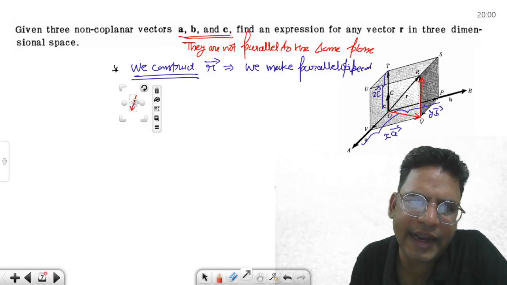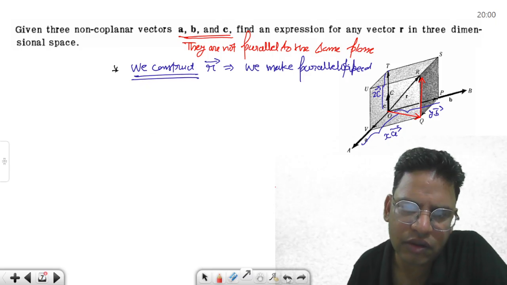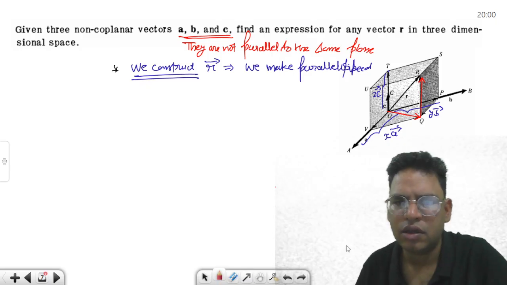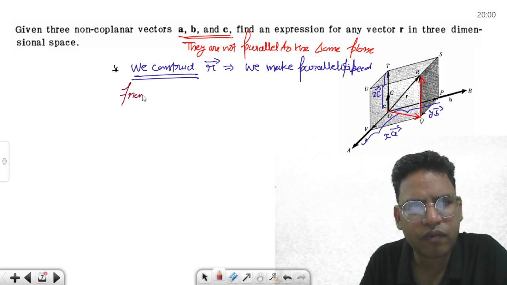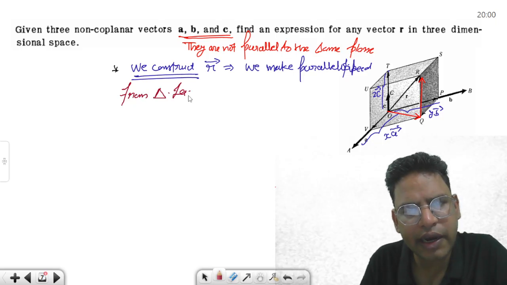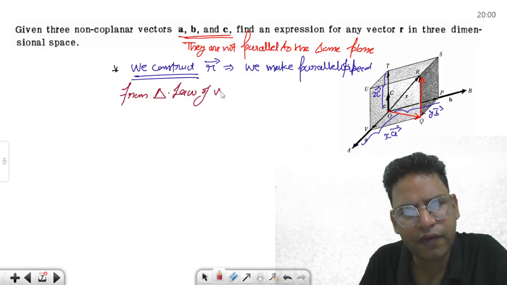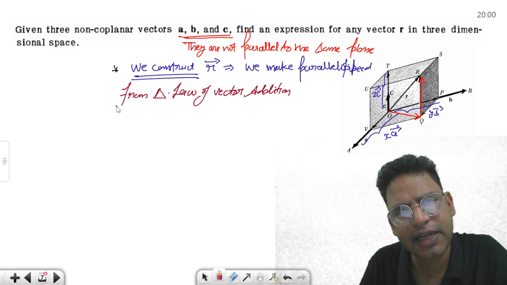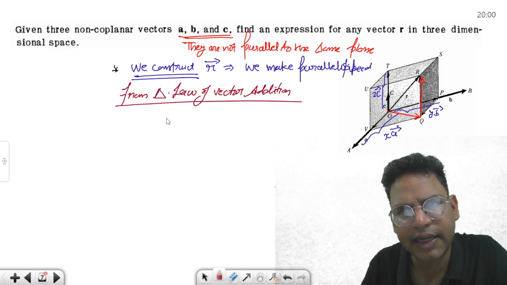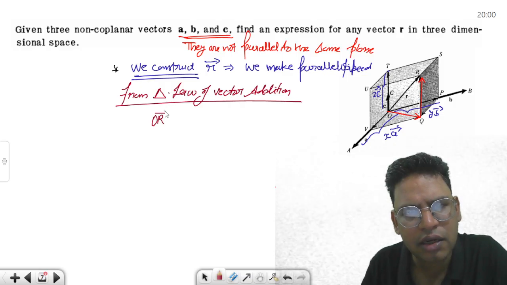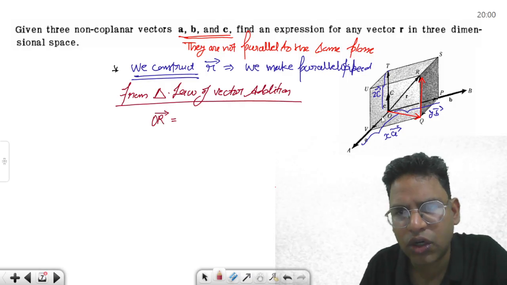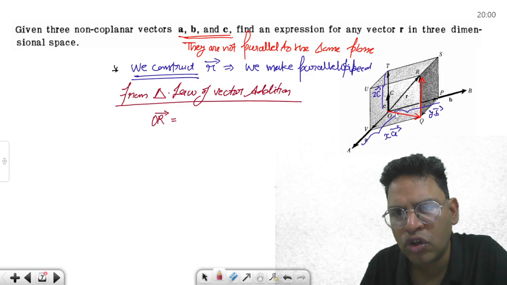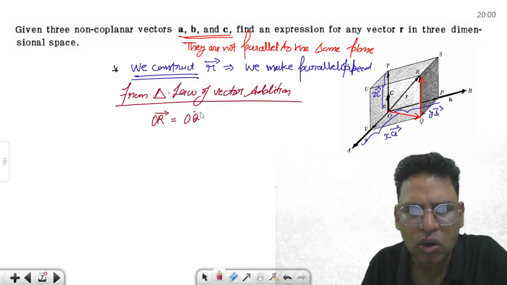तो from triangle law of vector addition, अगर मैं triangle law of vector addition की बात करता हूं, what do I get, ध्यान से देखना, this OR vector is equal to OQ plus QR vector.